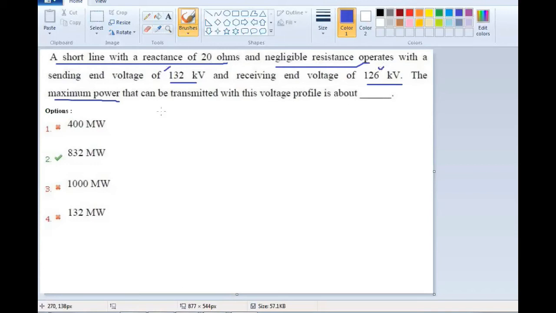Now what is the expression for the real power transmitted over a transmission line?